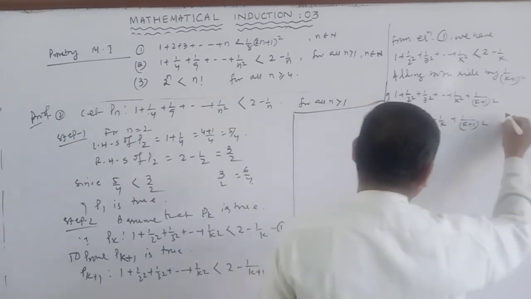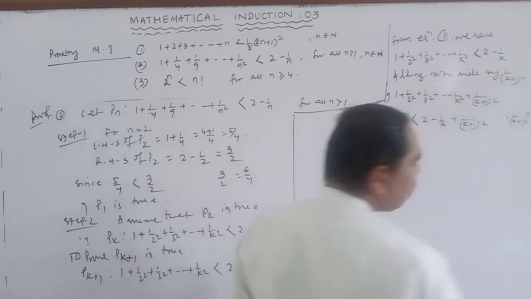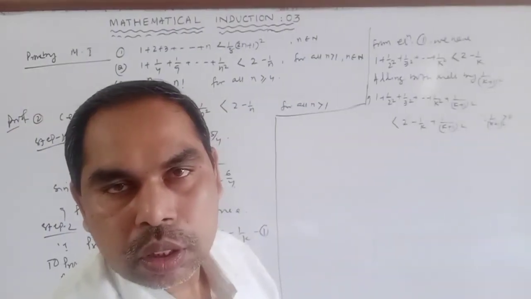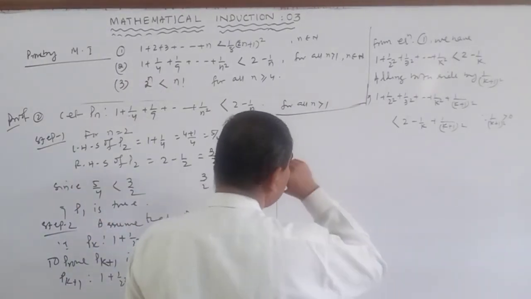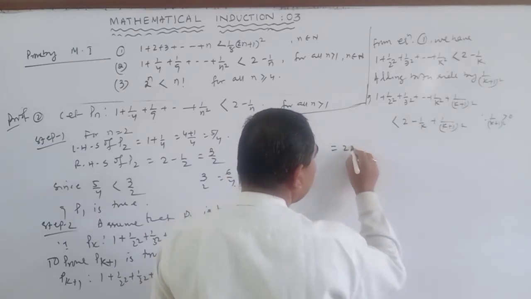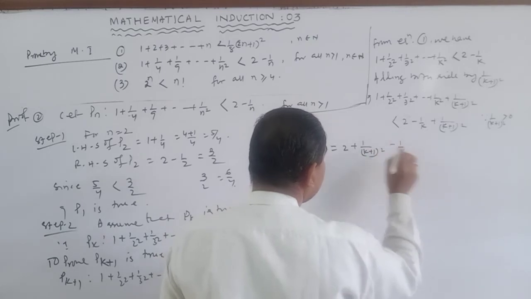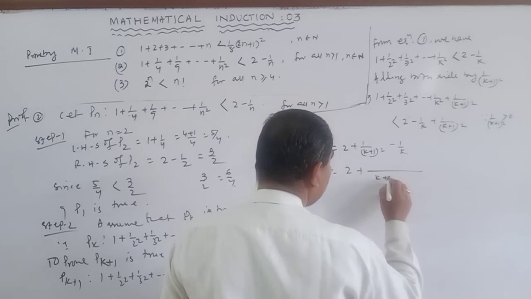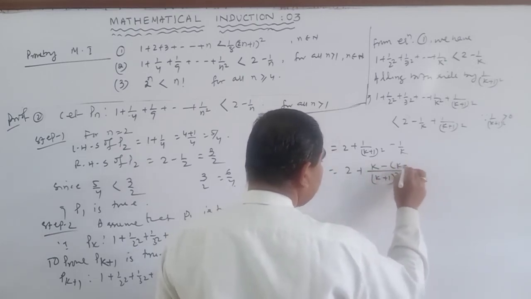since 1 by (k plus 1) whole square is greater than 0. So this is equal to 2 plus 1 by (k plus 1) whole square minus 1 by k. Equal to 2 plus, find the LCM. So (k plus 1) whole square into k, this is k minus (k plus 1) whole square.